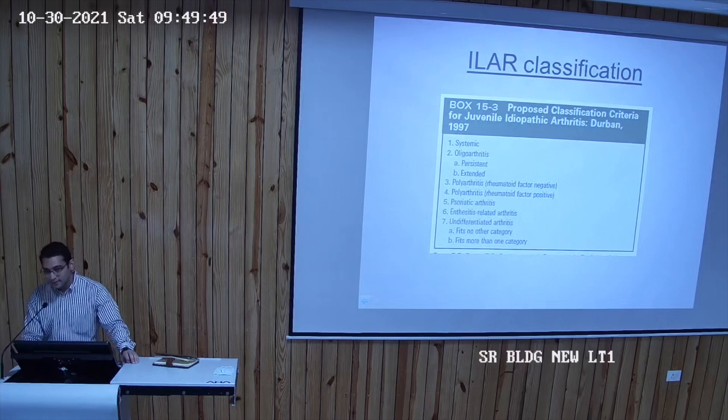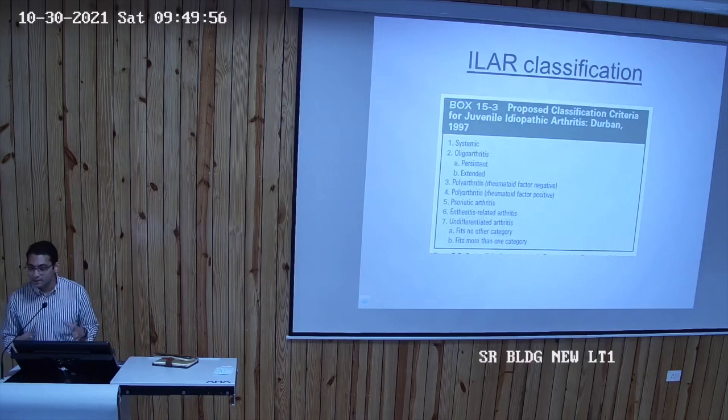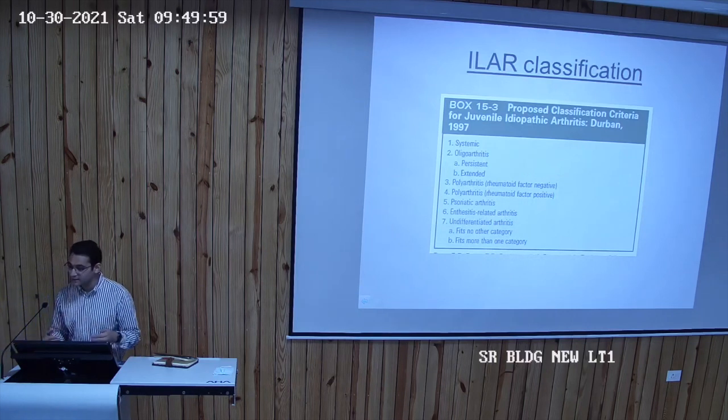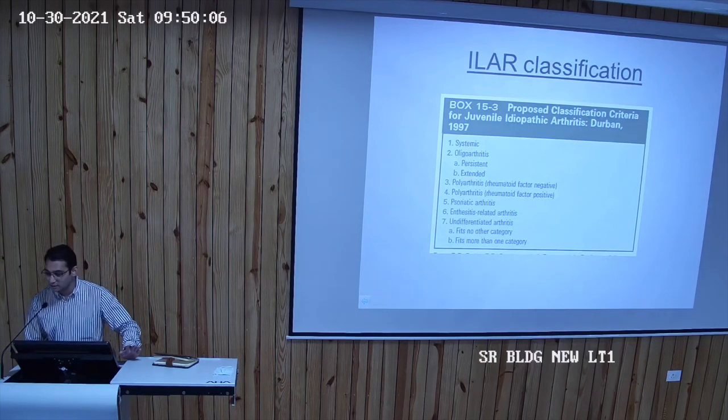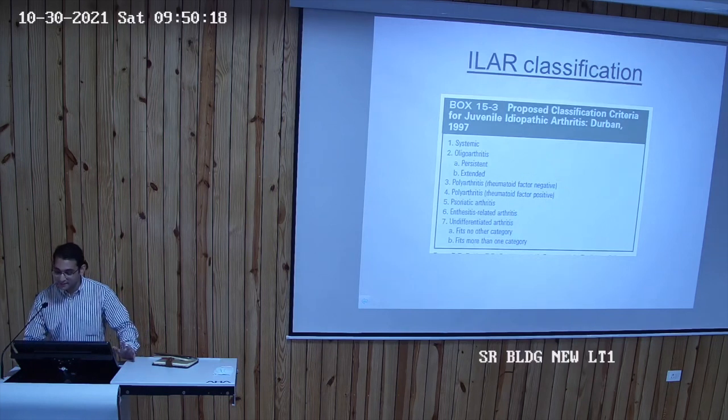Sometimes, like in Gangaram, I've seen kids who developed leukemia and came to us with severe joint pains. For example, if a child has severe joint pains, waking up the child at night, has bony tenderness, the counts are on the lower side, lymphocytic counts, platelets are low, you have to be very careful, send the blood film. Don't be in a rush to start steroids, especially in the COVID era, when everyone is in a hurry to start steroids as soon as possible. Be very careful before doing all such things. We have seen kids with neuroblastoma, with leukemias, with tuberculosis, with different things which can get very easily missed if you don't rule out these things before labeling the child as a particular JIA.